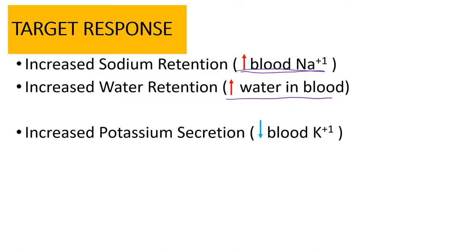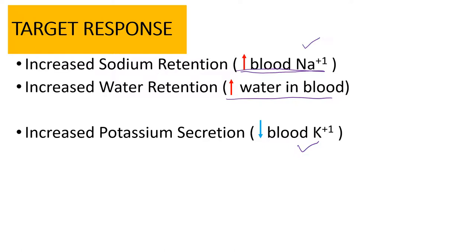Now, with the reverse of that, sodium and potassium do the opposite. Remember your sodium-potassium pump. You've got 3 sodiums moving out, 2 potassiums moving in. They're still doing the opposite here. Nothing has changed. We're actually utilizing the sodium-potassium pump to get these ions in the right place. So if sodium is going into the blood, that means potassium is leaving the blood and going out in the urine. Remember what one of the triggers was, the stimulus? Too much potassium in the blood. So we've got to get the potassium out.